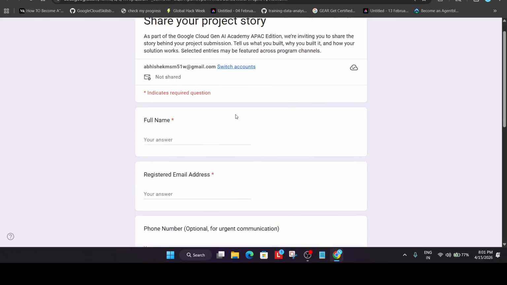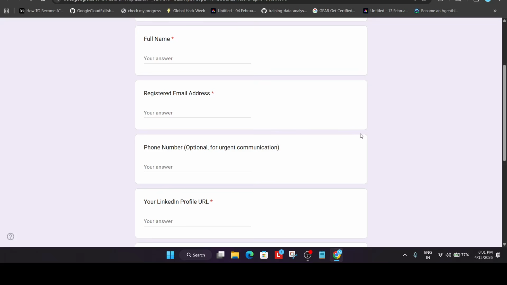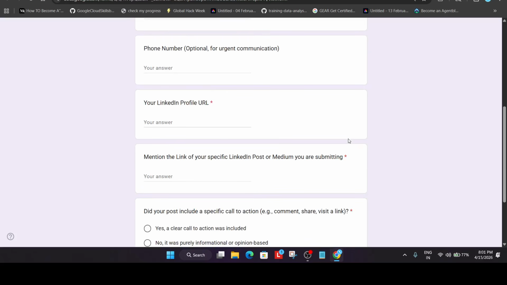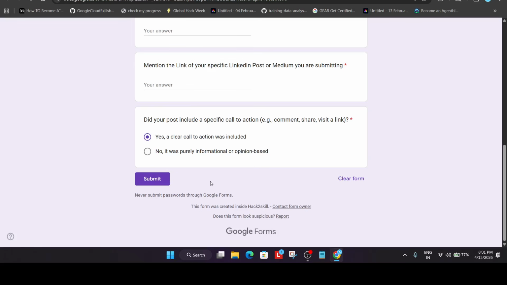You have to just click on share with us. A form will open, mostly like this. You have to enter your full name and registered email. Phone number is optional; you can mention it, but I won't recommend it because they have not made it compulsory. You can avoid it. Then your LinkedIn profile, and you have to mention the link of your specific post. Whether you have posted on Medium, Dev, or even on LinkedIn, you have to attach that post. And here you just have to click on yes and submit it.